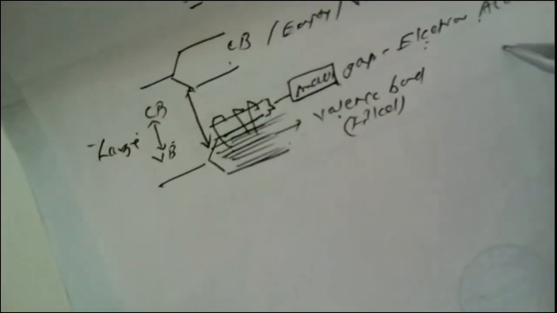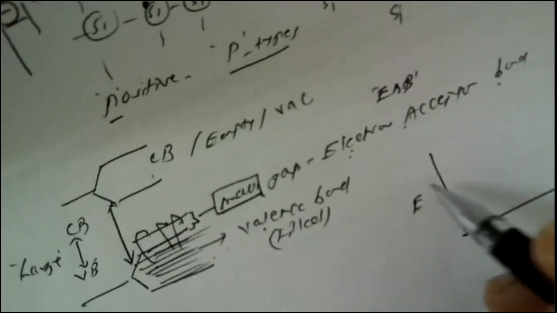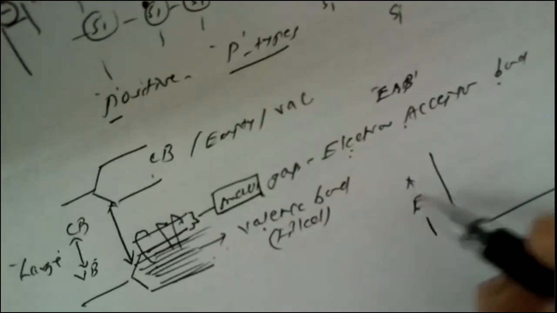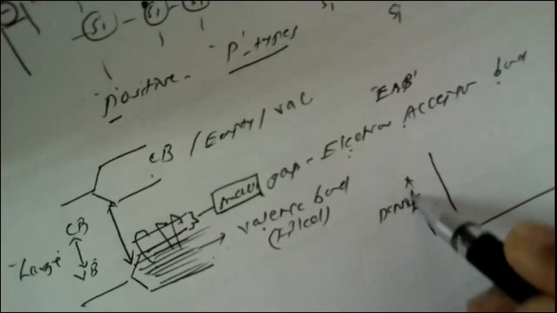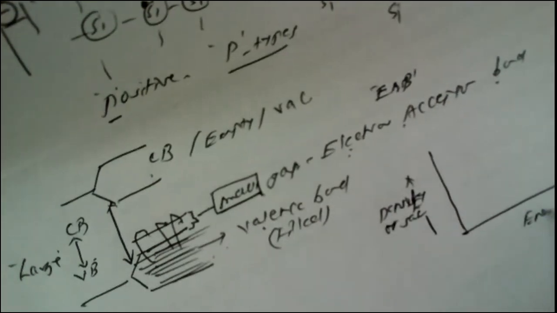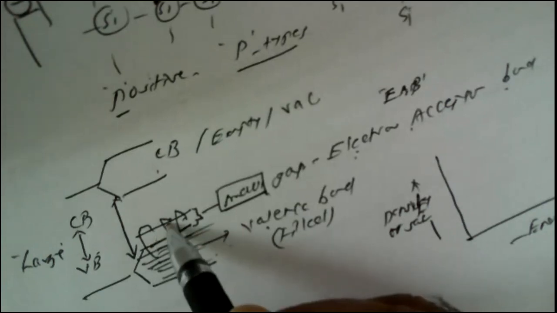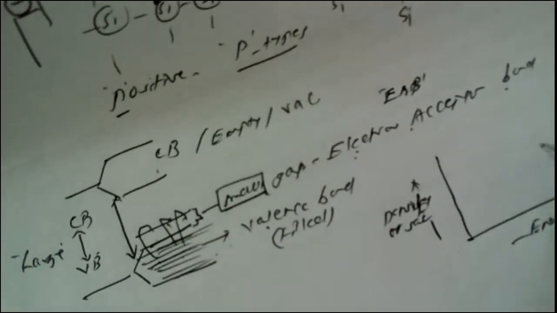Now, with regard to the graphical representation, if we want to show this situation, then we can show it like this. Here, this is the density of states versus the energy of the conduction band and the valence band. Here it is seen that this electron acceptor band is very close to the valence band.